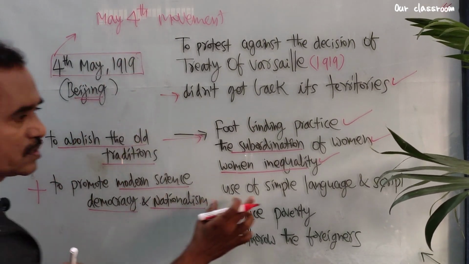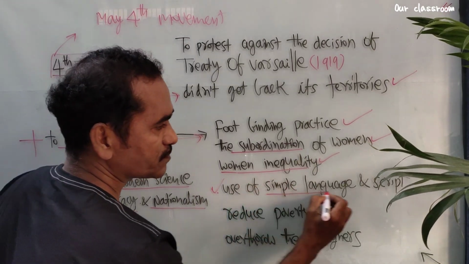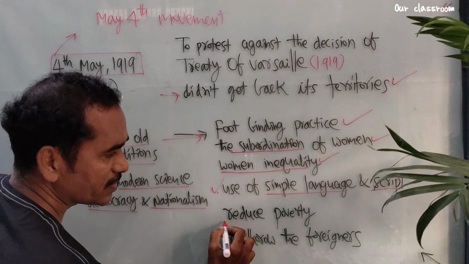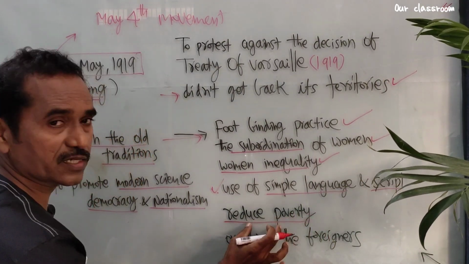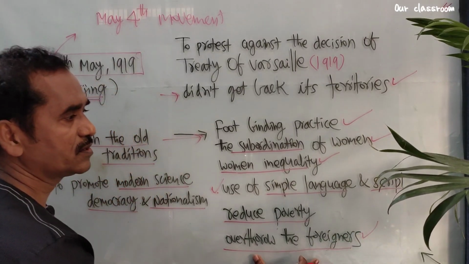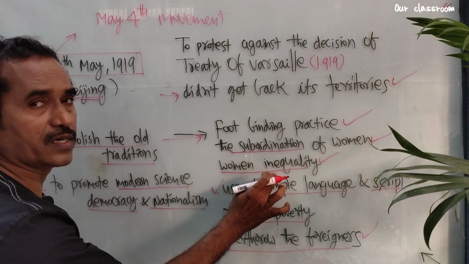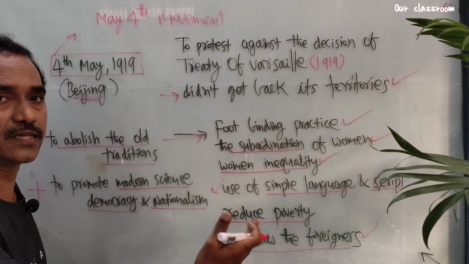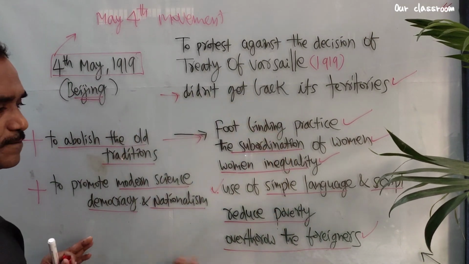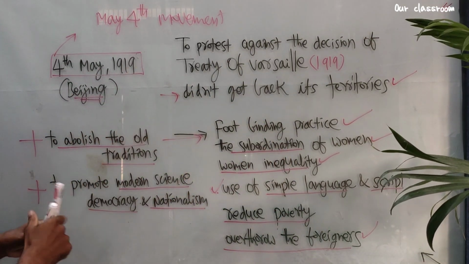According to this, they wanted to use a simple language and script. And also reduce poverty in Chinese society and overthrow the foreigners from China. So here also were inequalities in marriages. See, women's inequalities in society as well as in marriages. So they wanted to fight against all these issues. This is known as the May 4th movement.